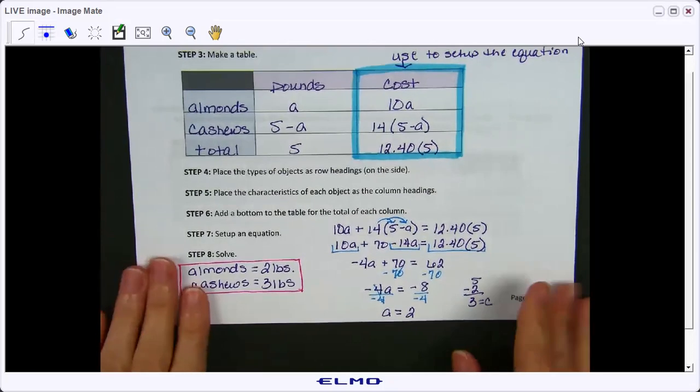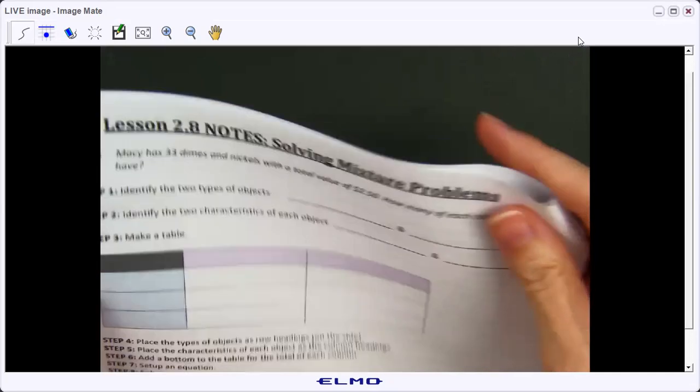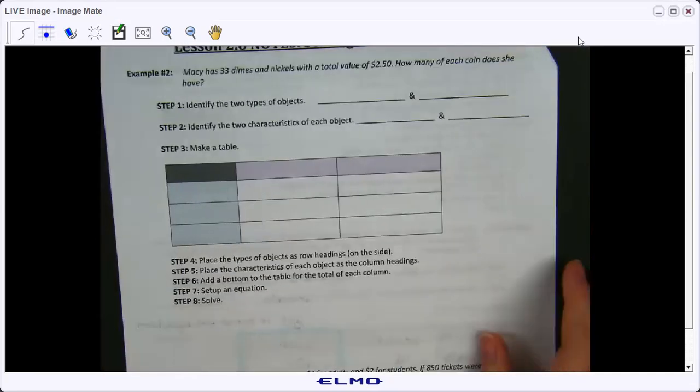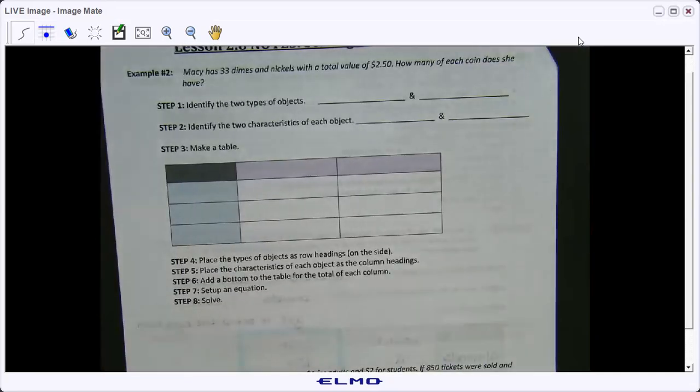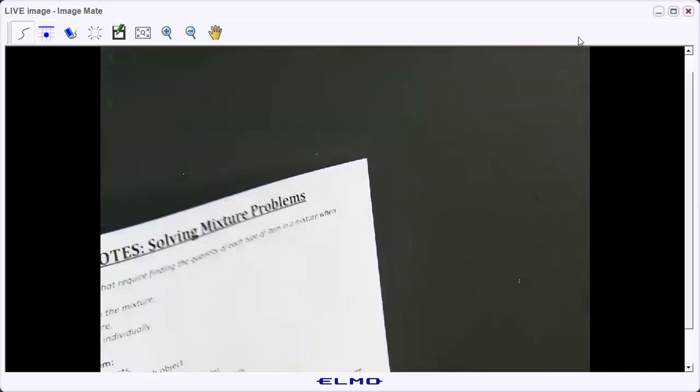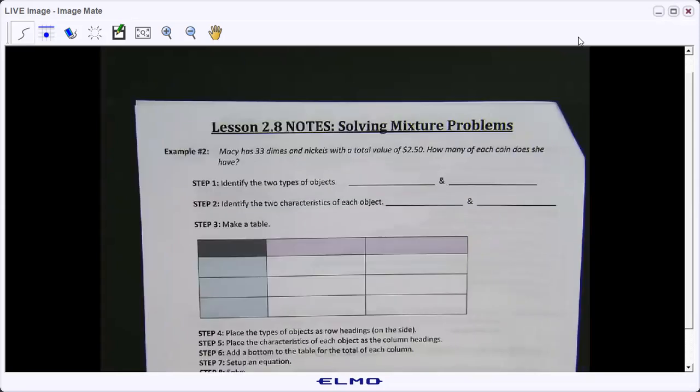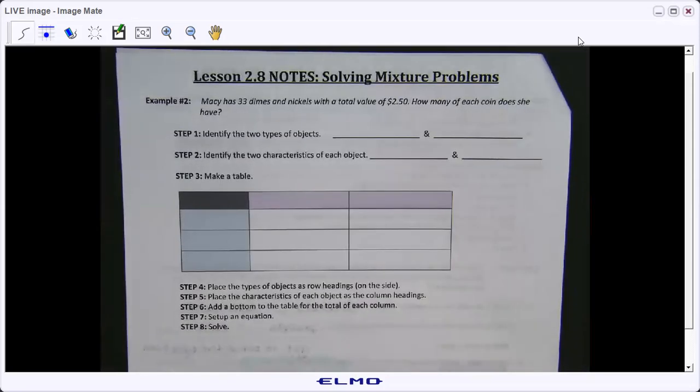Okay, let's go ahead and go to the next one. I've set these up to kind of make it easy for you to follow the steps until we get to maybe the last 2 or last 3, just until you get used to setting these problems up.